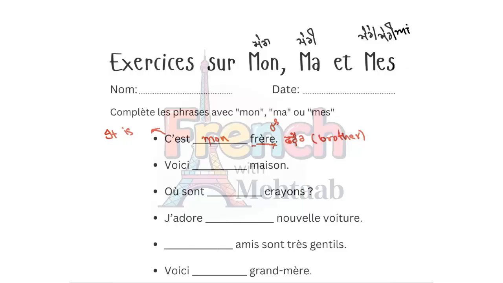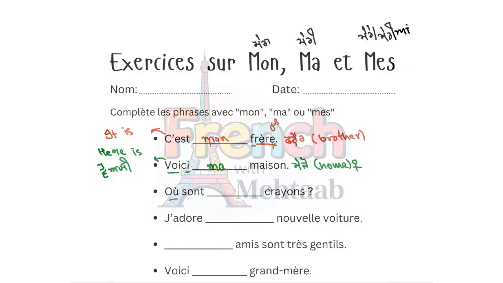Another sentence. This is called voici. Voici means here is. This is maison. Maison means home. Now home is feminine in French. How will we say here is my home? For the feminine thing we will use meri, right? So it will be ma. Voici ma maison. Okay.